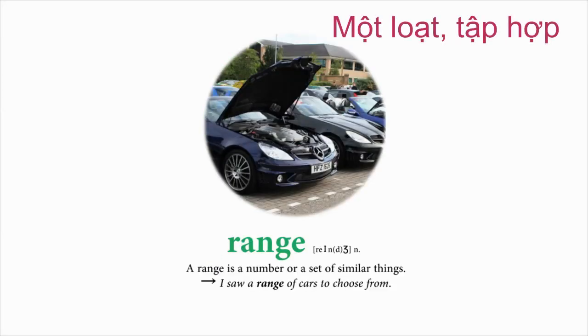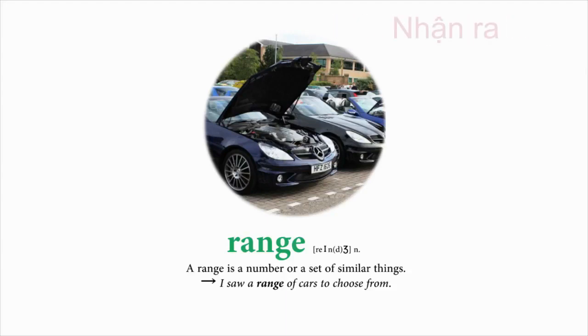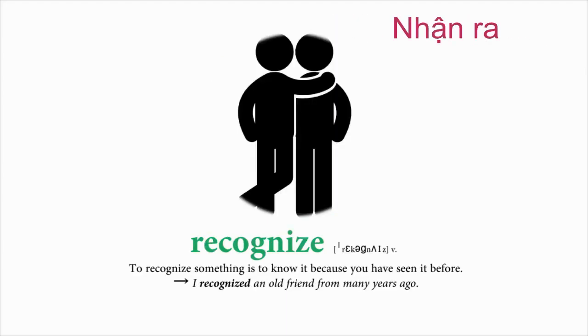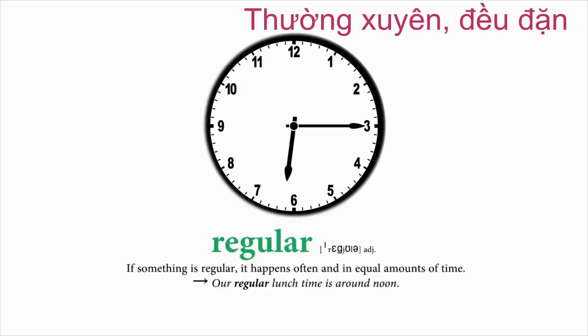Range. A range is a number or a set of similar things. I saw a range of cars to choose from. Recognize. To recognize something is to know it because you have seen it before. I recognized an old friend from many years ago. Regular. If something is regular, it happens often and in equal amounts of time. Our regular lunchtime is around noon.